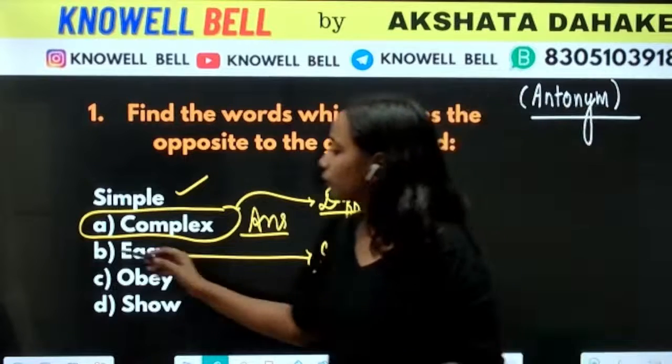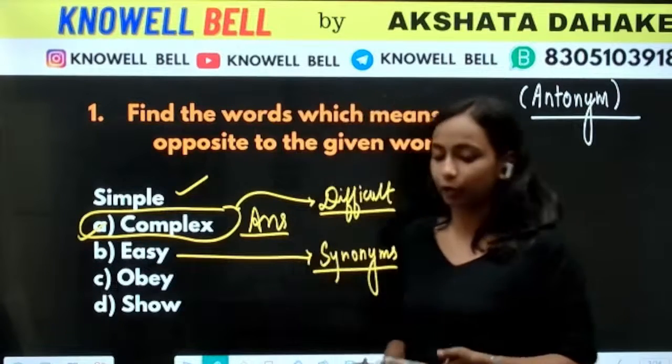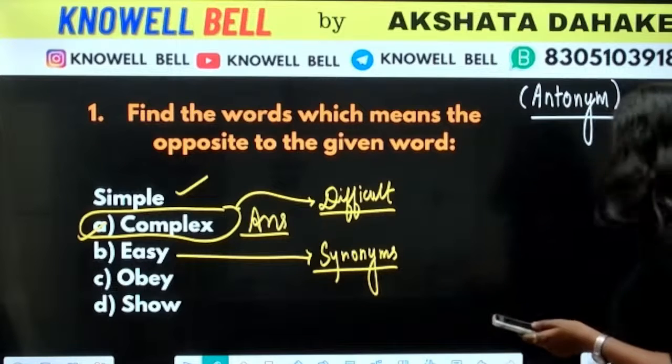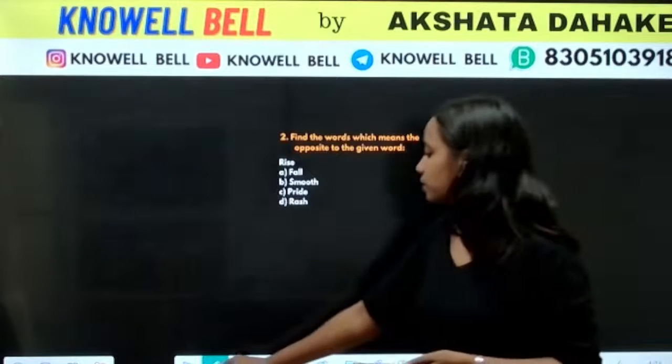What is the antonym of simple from the options? From the options, the antonym of simple is complex. Okay? Next question after this is